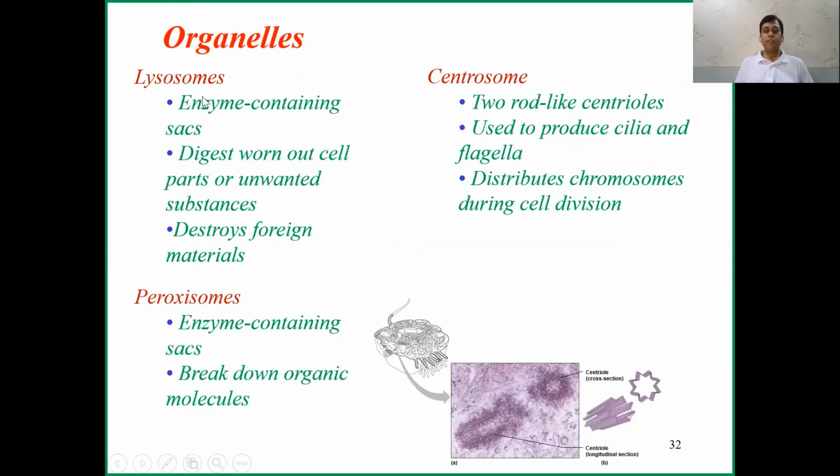So lysosomes are enzyme-containing sacs, and they digest worn out cell parts or unwanted substances. Sometimes if something happens to the cell, they can digest that cell also, and they can digest unwanted foreign particles also. So they work as a defense mechanism. They have their own army, soldiers. Another organelle breaks down organic molecules. They also have rod-like structures which distribute chromosomes during cell division. So this is about multiplication, cell multiplication.